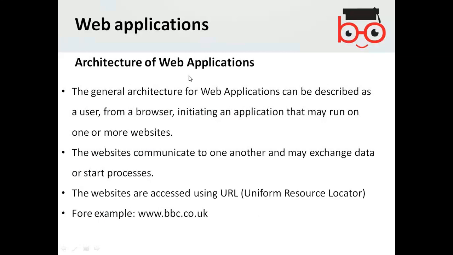Architecture of web applications normally is described as a user using a browser to initiate an application that may run on one or more websites. And obviously the websites communicate with one another and may exchange data or start processes.